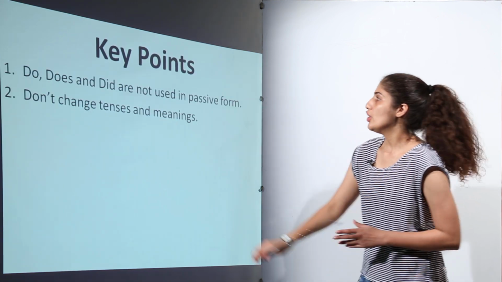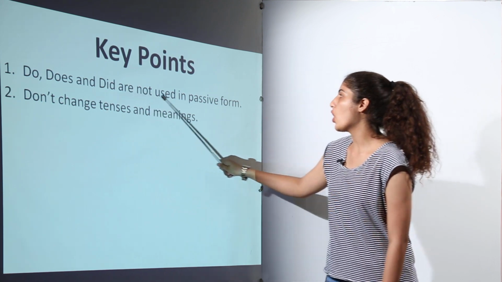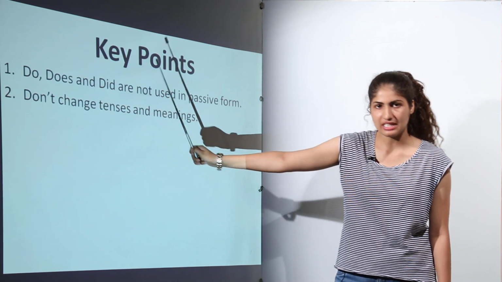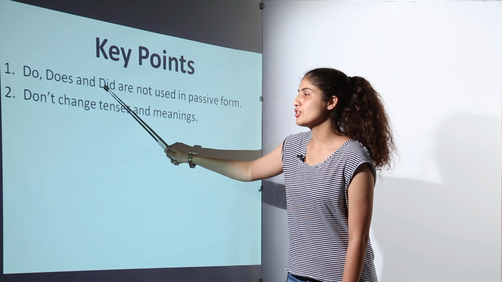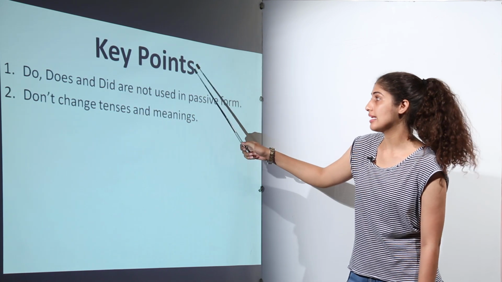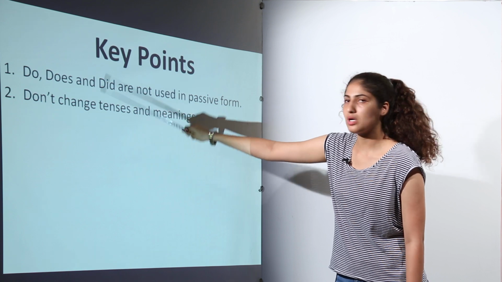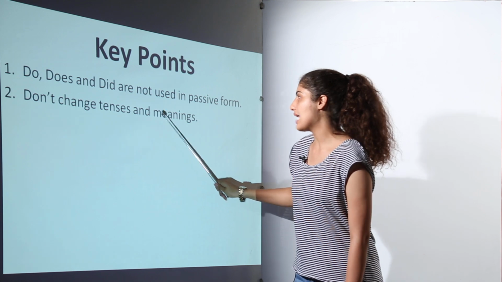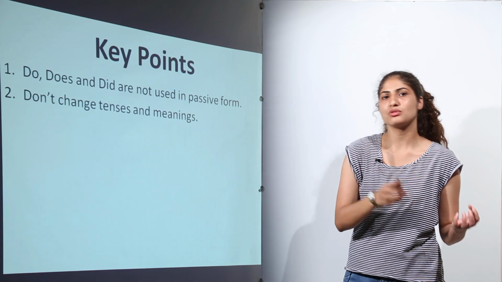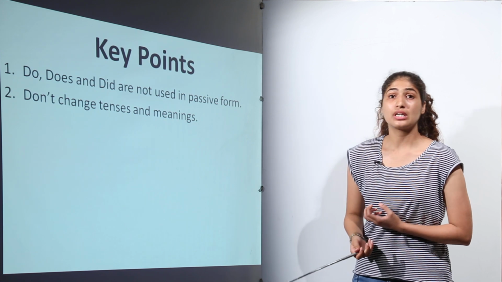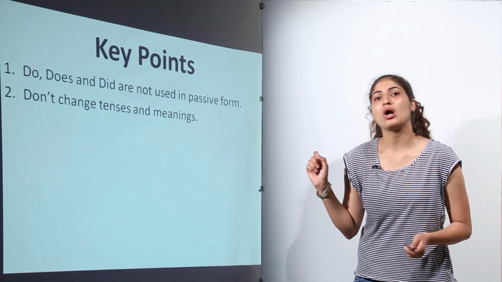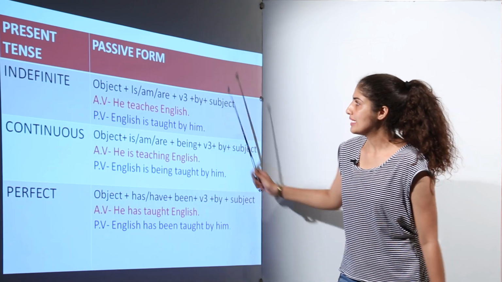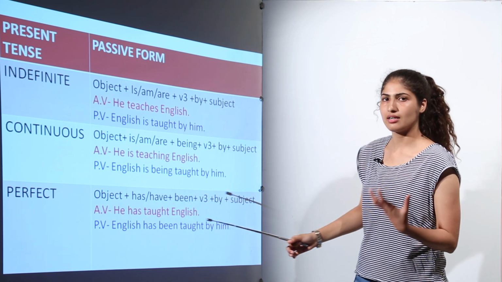Key points. Do, does and did are not used in the passive form. Since do and does are used in the present indefinite tense in the active voice, and did is used in the past indefinite tense in the active voice, these helping verbs will not be used in passive form. Do not change tenses and meanings. That is, when we are converting active voice into the passive voice, we have to keep in mind that the meaning should not get changed and we should not change the tense. So these are some of the rules through which we'll start transformation.